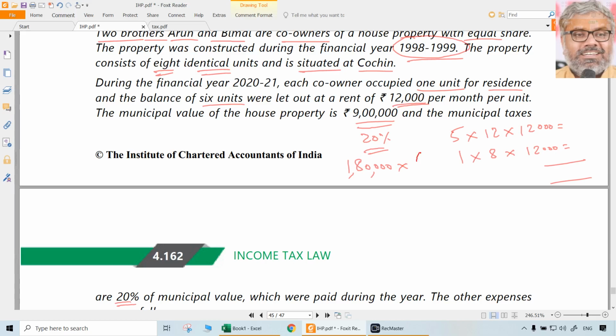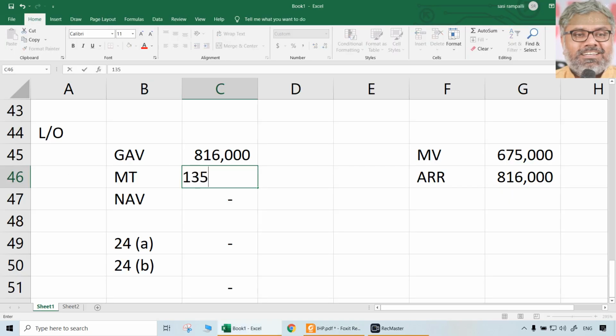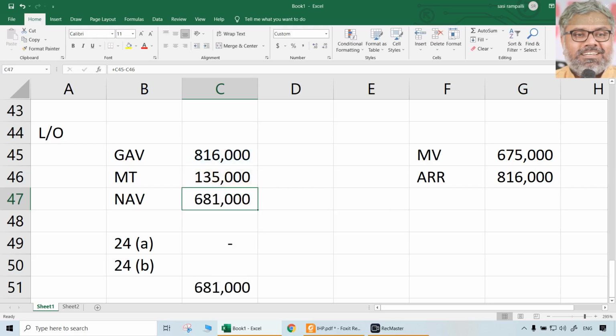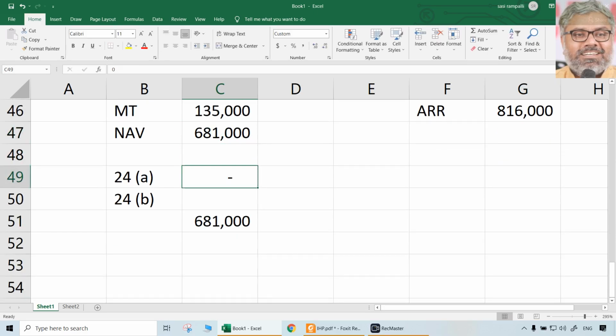But how much do we have to take? Only for 6 units we have to take, into 6 by 8. So 1,80,000 into 6 by 8, or 75%, that is 1,35,000 can be claimed as deduction. So what will be the net annual value naturally? 6,81,000. Then 24A will be automatically on that 30%, whatever it is, 2,04,300.